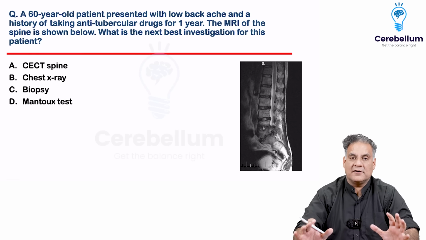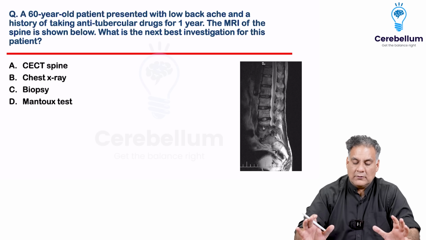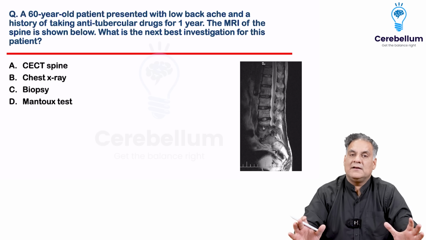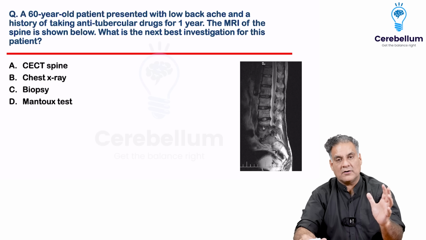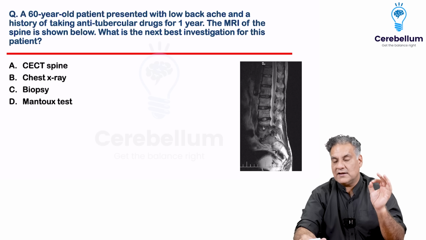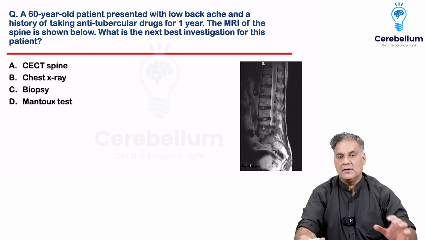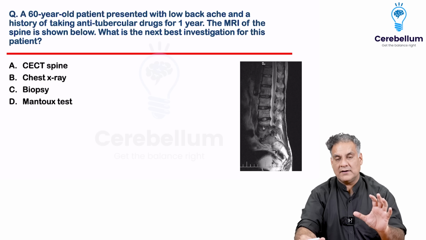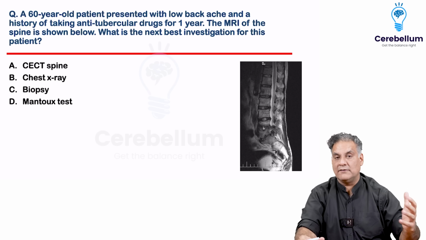Now when I look at the first question, a 60-year-old patient presented with low backache and a history of ATT being taken, or tuberculosis being treated. So if you have a patient of tuberculosis who has been treated, the first thing that should come to your mind is, are you again dealing with TB somewhere else in the body? The most common site from where tuberculosis will go to the spine or the musculoskeletal system is the lungs or the lymph nodes.